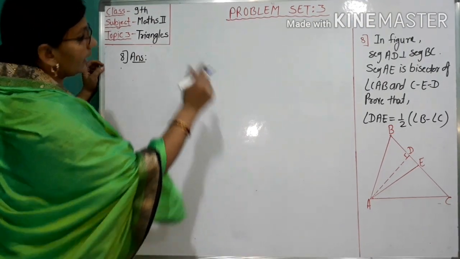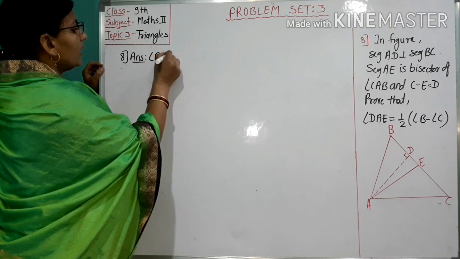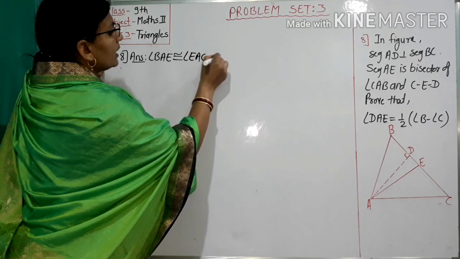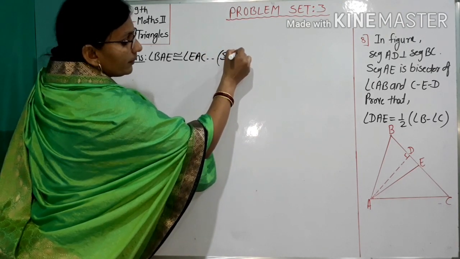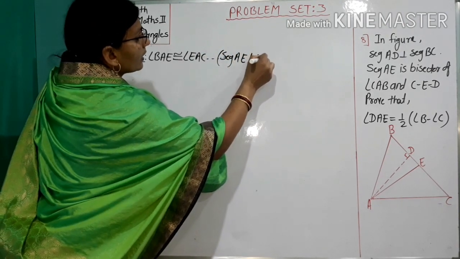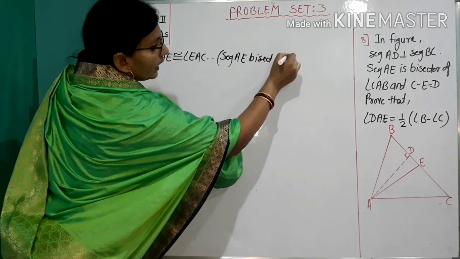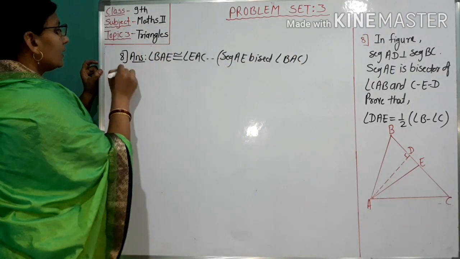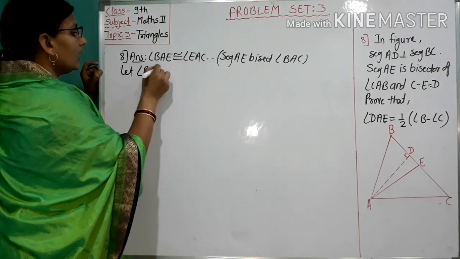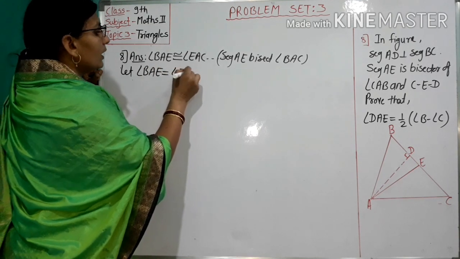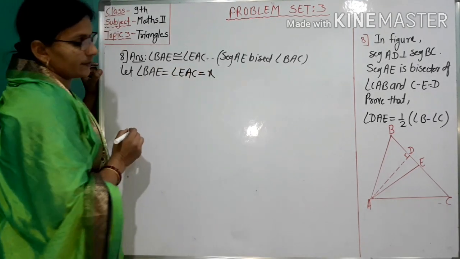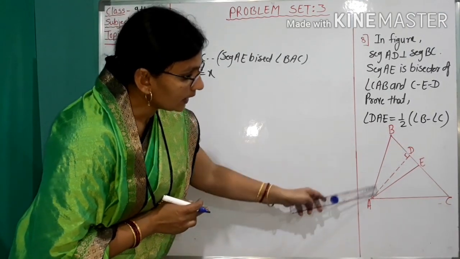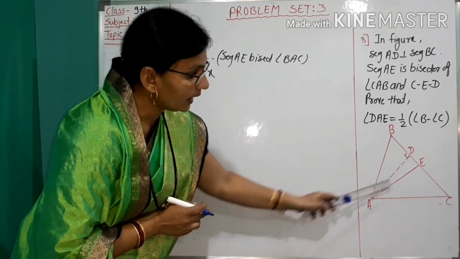So, angle BAE is congruent to angle EAC. Reason: segment AE bisects angle BAC. Let angle BAE equal angle EAC equal X. Now, angle BAD plus angle DAE equals angle BAE.